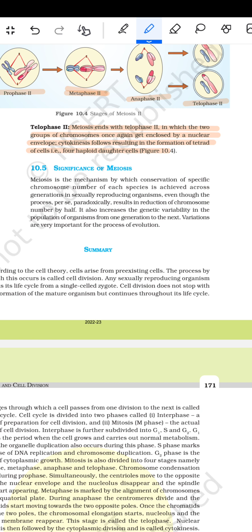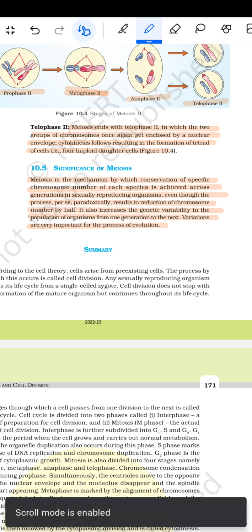इसके बाद आता है significance of meiosis. तो meiosis is the mechanism by which the conservation of the specific chromosome number of each species is achieved across the generations in sexually reproducing organisms, even though the process per se paradoxically, ऐसे NCERT कहता है, results in the reduction of the chromosome number by half. It also increases the genetic variability in the population of the organism from one generation to the next. Variations are very important for the process of evolution.